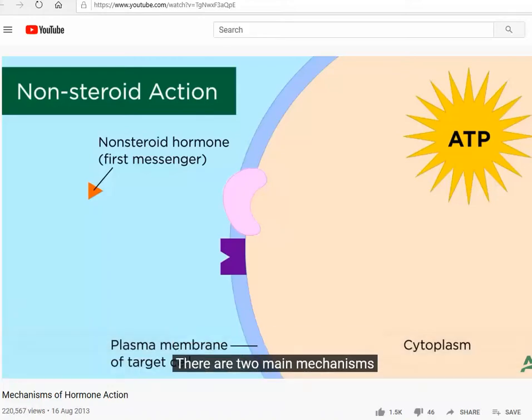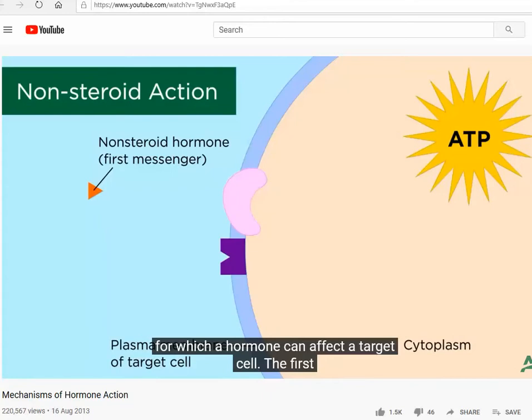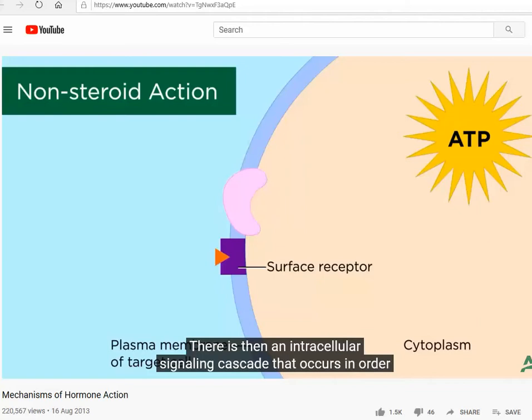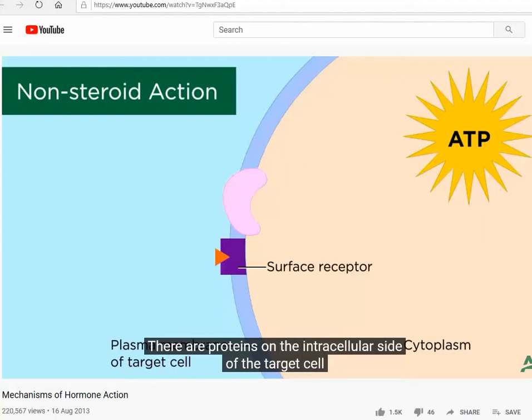There are two main mechanisms by which a hormone can affect a target cell. The first is by a non-steroid action. This mechanism is employed by an amino acid hormone or a peptide hormone. These hormones cannot freely cross a membrane on a target cell, so it first acts by binding a cell surface receptor. There is then an intracellular signaling cascade that occurs in order for the desired effect to take place.